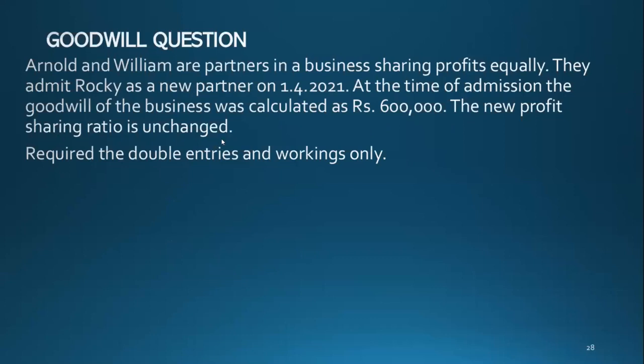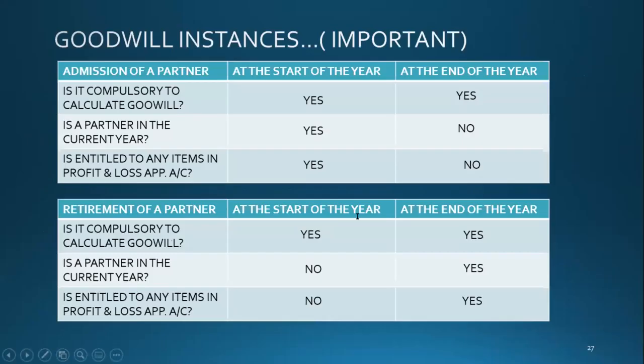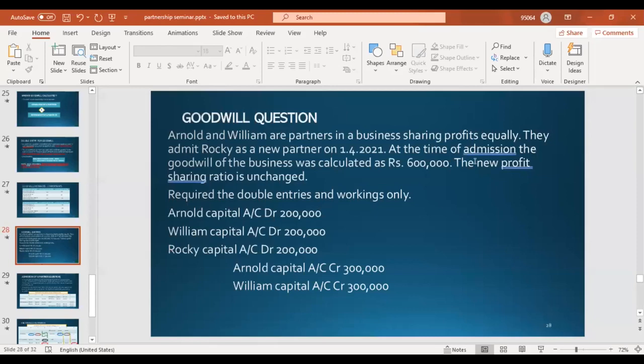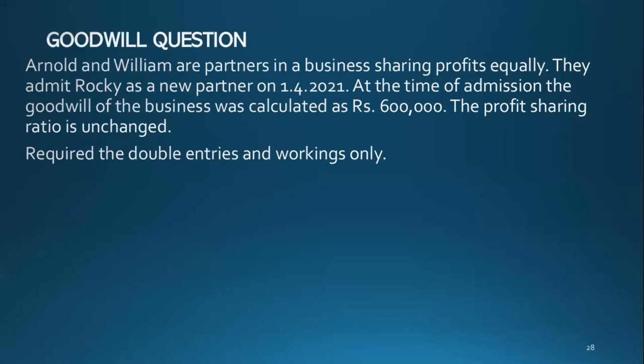Now I will rephrase it: the profit sharing ratio is unchanged.